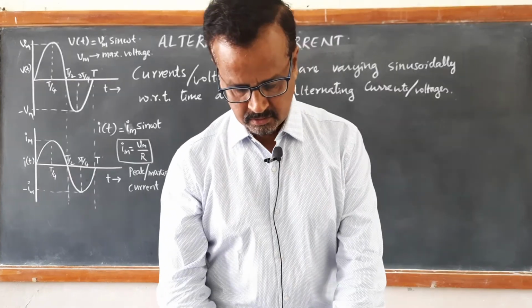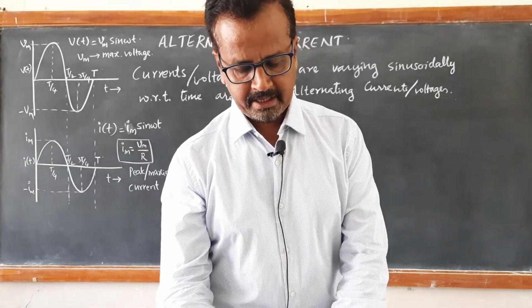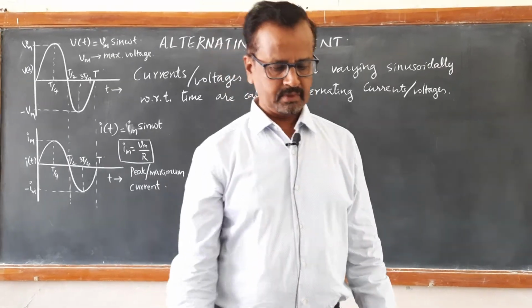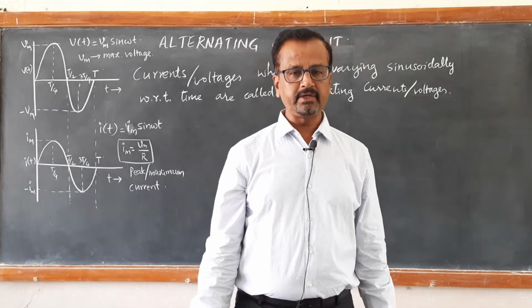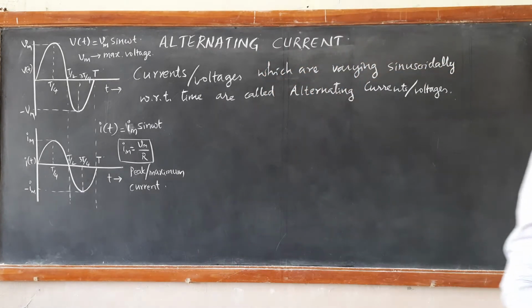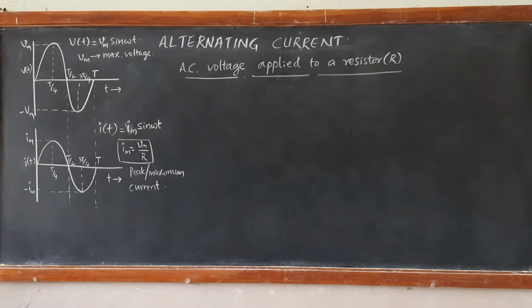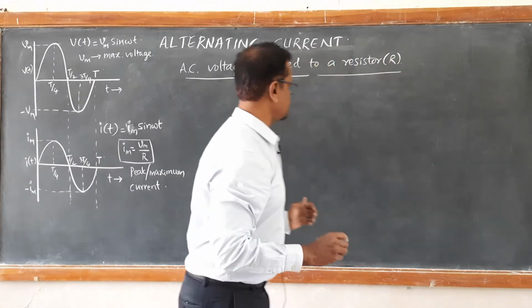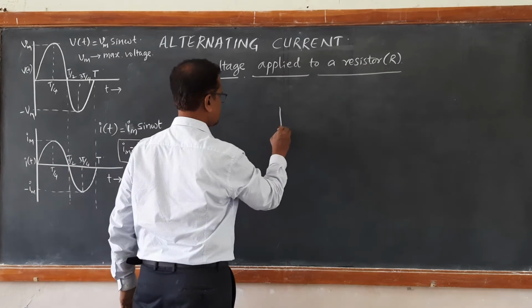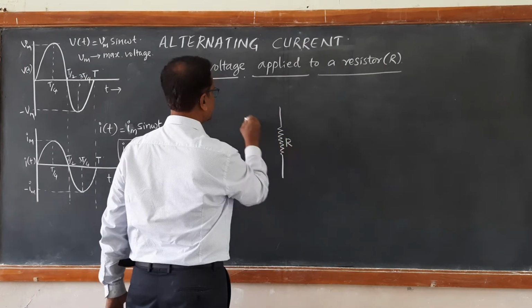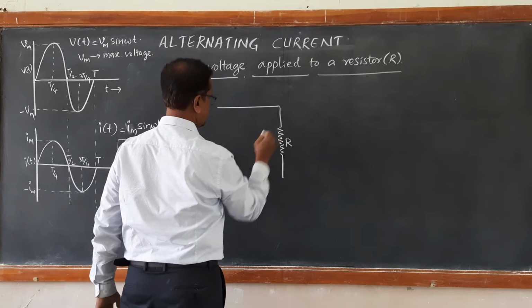Now first, what happens when an AC source is connected to a resistor? So first we learn AC voltage applied to a resistor. What is the current value? Let us consider a resistor of resistance R being connected to an AC source.